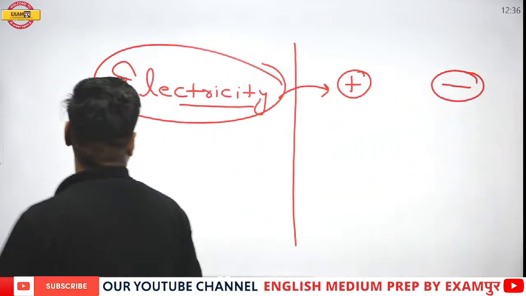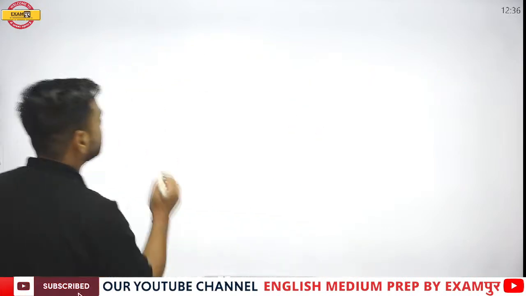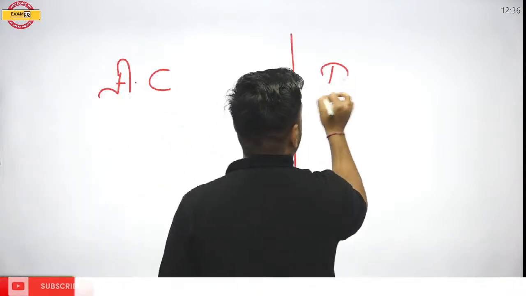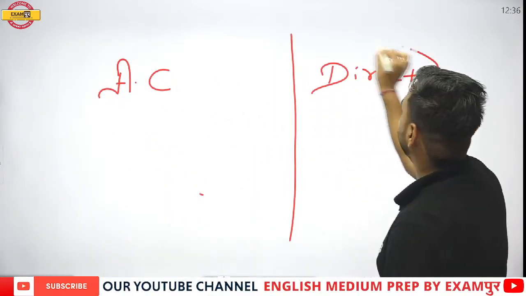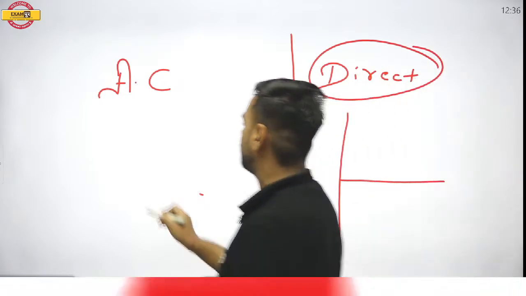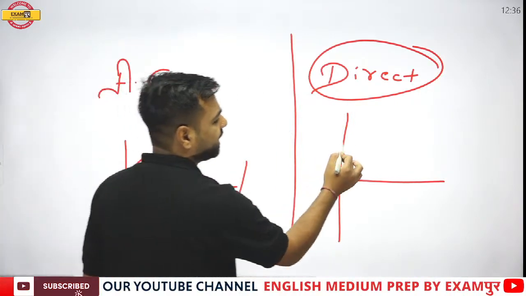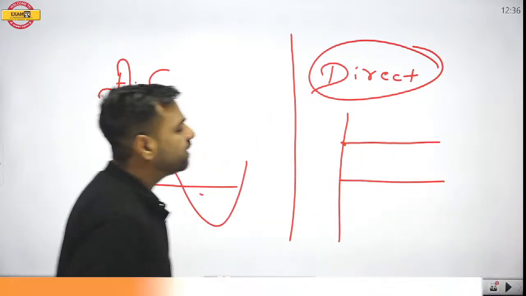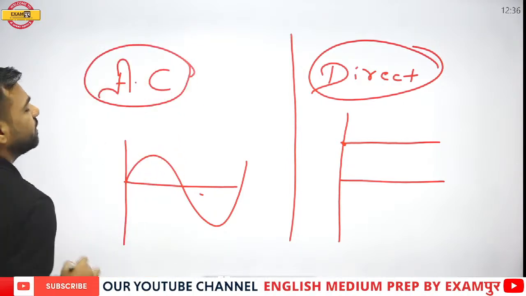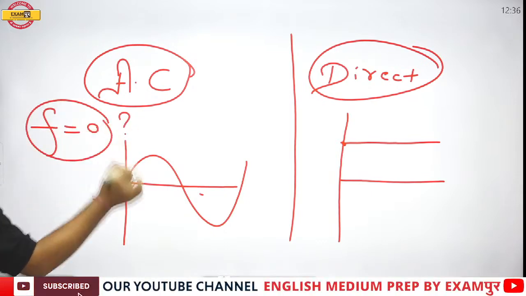Now the question comes, when we are talking about electricity, electric current, it is actually of two different types. The first one is AC, that is alternating current, and another one is direct current. If I explain with this part, please have a look. If I try to draw a graph for the alternating current, we'll have this sinusoidal wave, right? But for the direct current, it would be like this. So here, my question is, between alternating current and direct current, where am I going to get the frequency 0?